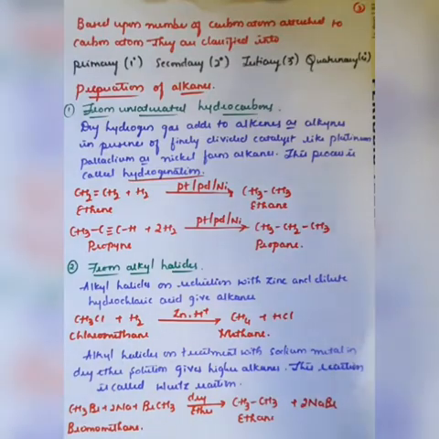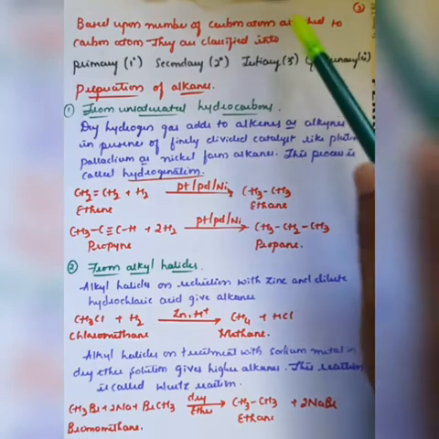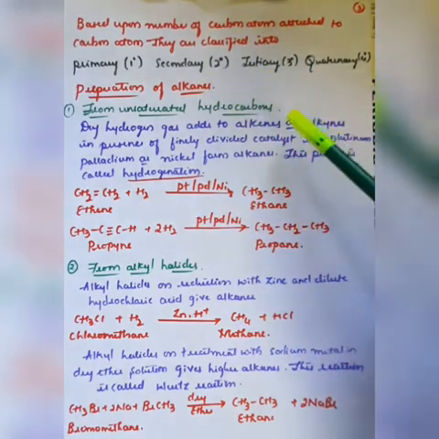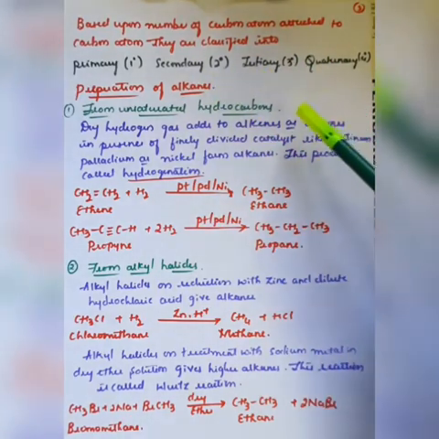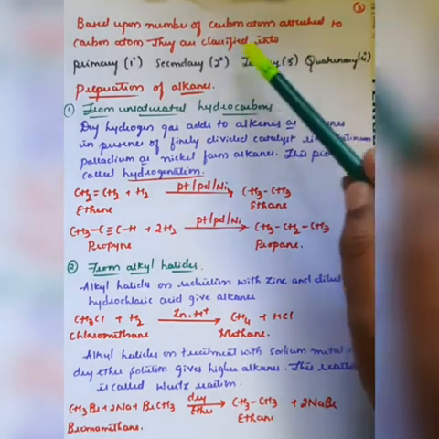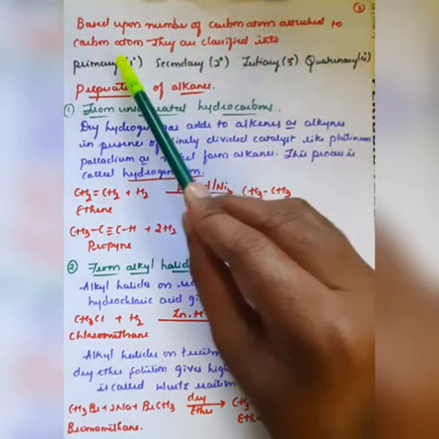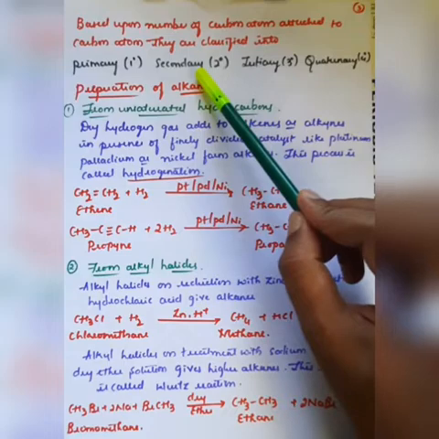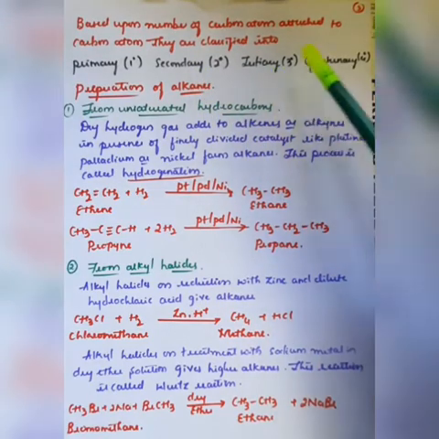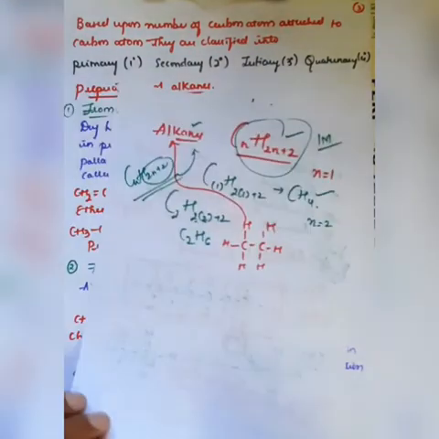Generally, based upon the number of carbon atoms attached to a carbon, we can classify carbon atoms after nomenclature as well as isomerization. They are termed primary, secondary, tertiary, and quaternary.